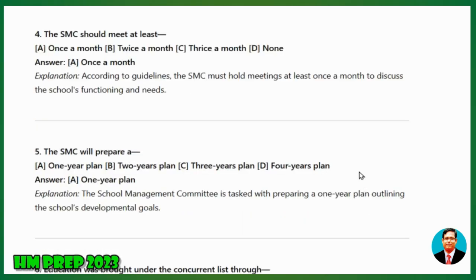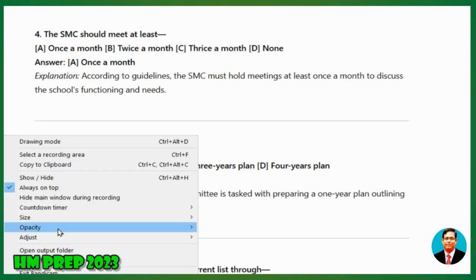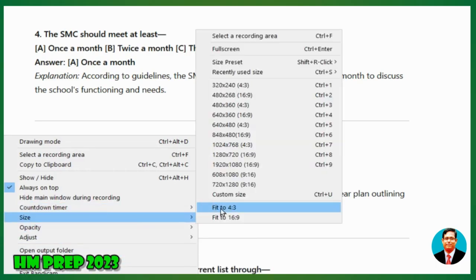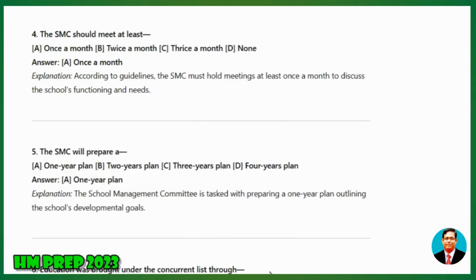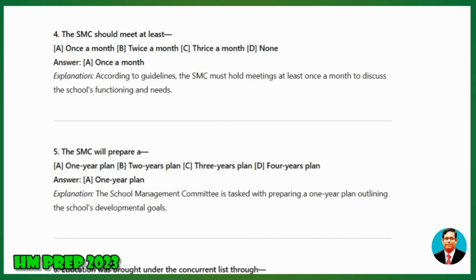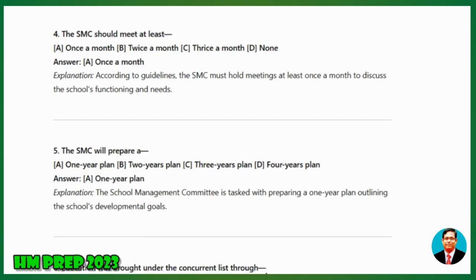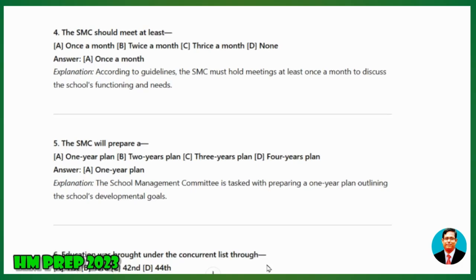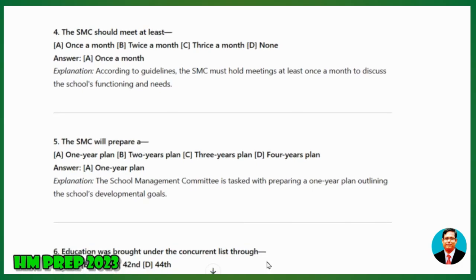4. The SMC should meet at least A) once a month, B) twice a month, C) thrice a month, D) none. Answer: once a month. Explanation: According to guidelines, the SMC must hold meetings at least once a month to discuss the school's functioning and needs.